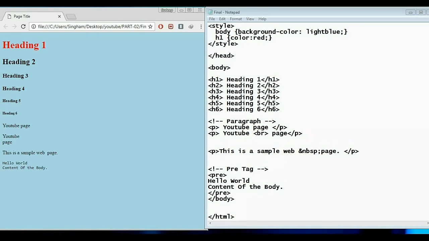In the third paragraph, we can see there is an extra gap between web and page in the output screen. This is just because we have used extra spacing. Now for the pre tag, we have not used any paragraph tag or any BR tag, which is a line break, but it still preserves the space and line breaks. The content of pre will look different because it has a fixed-width font and a font family as Courier. So this was our output.